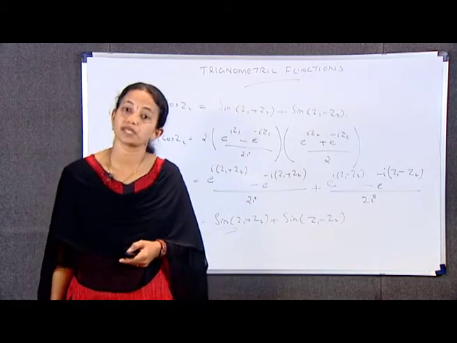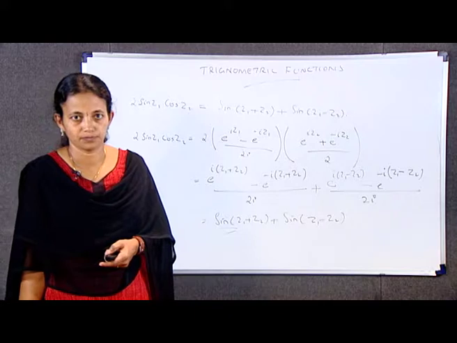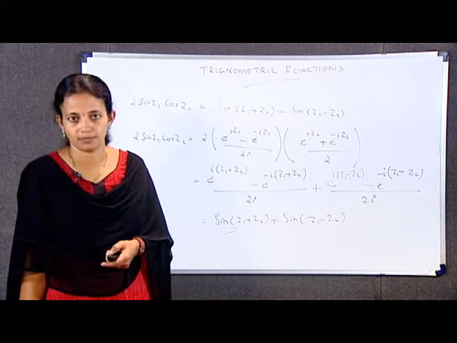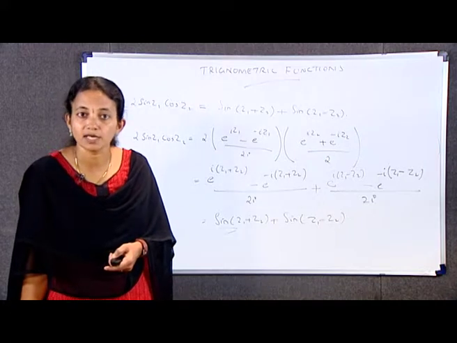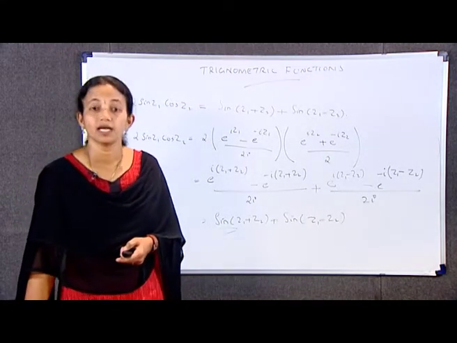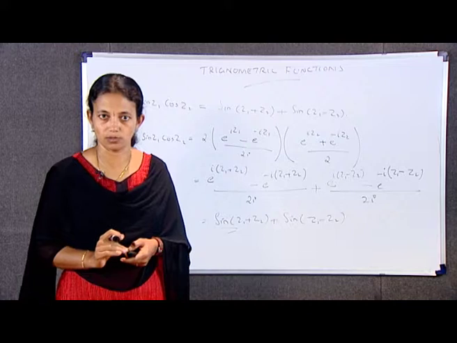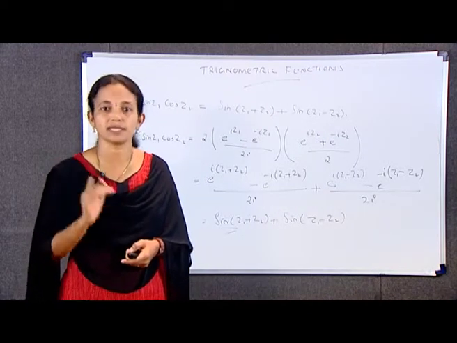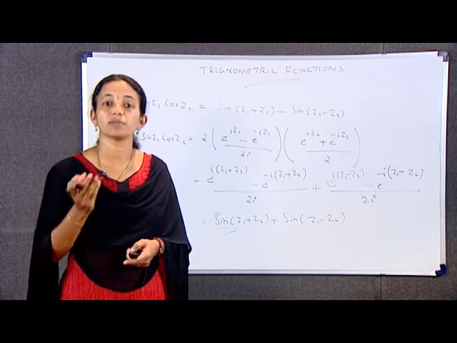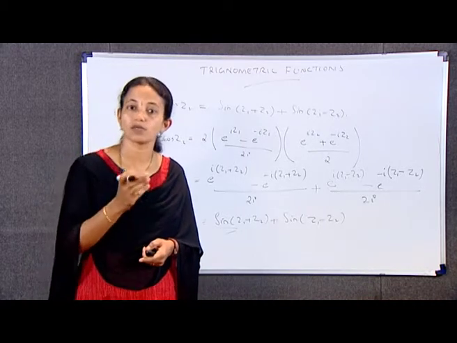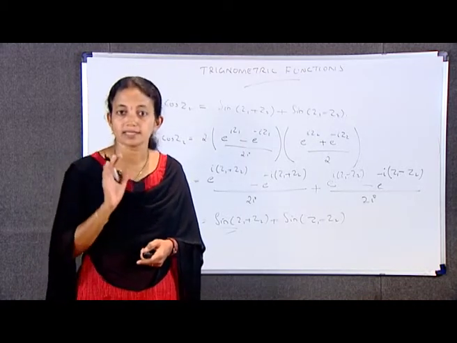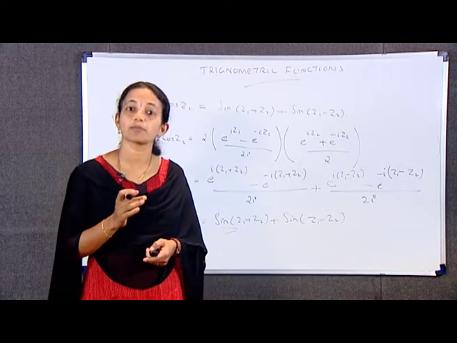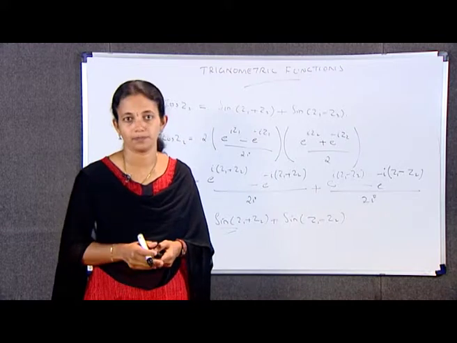Next, we have some trigonometric identities: sin(minus z) is equal to minus sin z, cos(minus z) is equal to cos z, sin(z1 plus z2) is equal to sin z1 cos z2 plus cos z1 sin z2, cos(z1 plus z2) is equal to cos z1 cos z2 minus sin z1 sin z2, and cos square z plus sin square z is equal to 1.